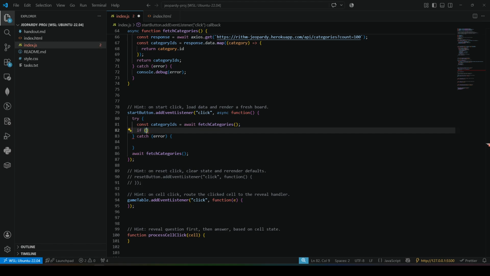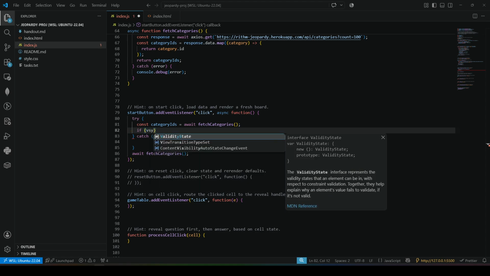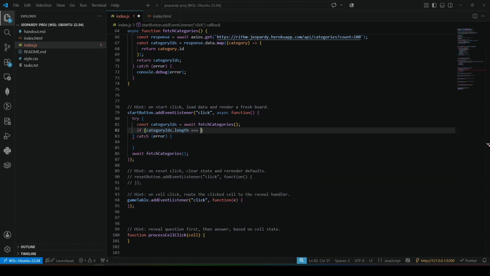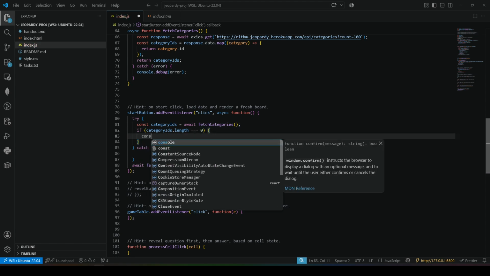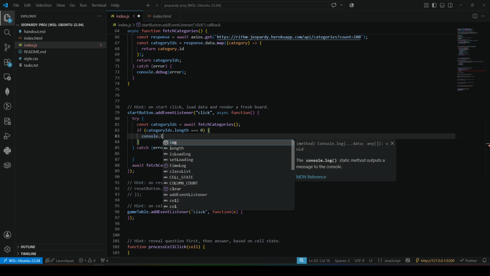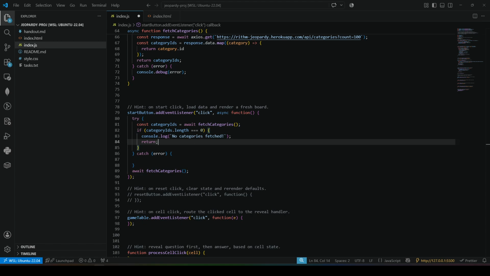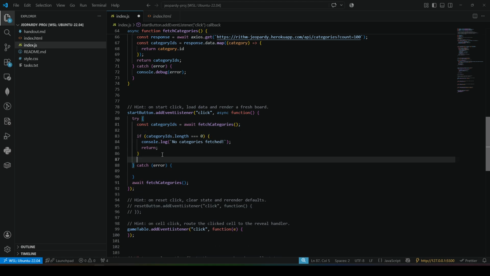So I could do something like if categoryIDs.length is 0, triple equals 0, console.log, no categories fetched. And then I'll just return early. Ideally, you would want to maybe show an error message. Maybe we'll get to that.